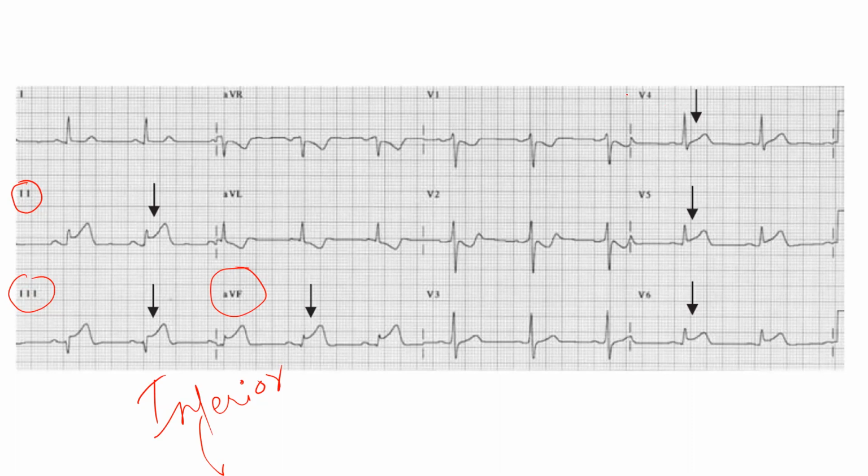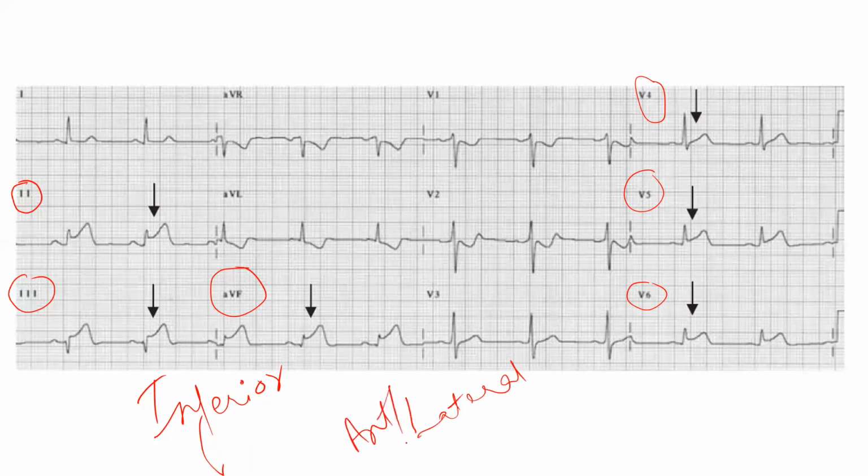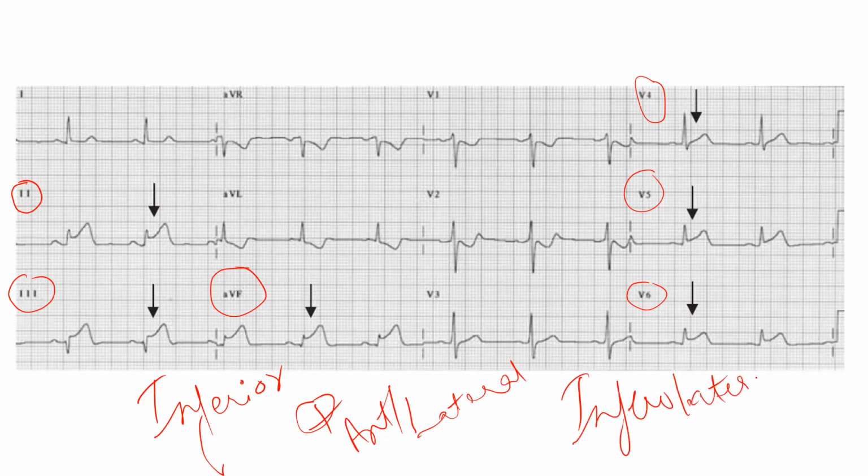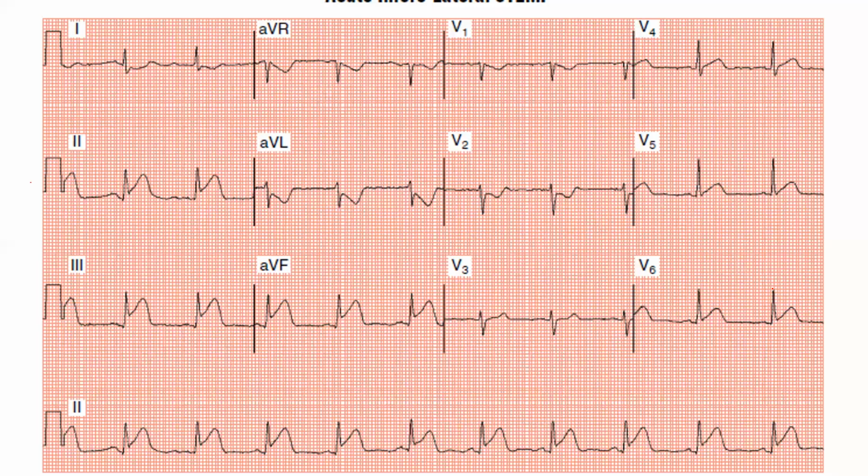Here V4, V5, V6 are elevated. It goes for lateral wall MI or anterior wall MI, anterolateral wall MI. So it is a combination, inferior plus lateral wall MI, or you can tell it as inferolateral wall MI. Inferolateral wall MI. Okay.